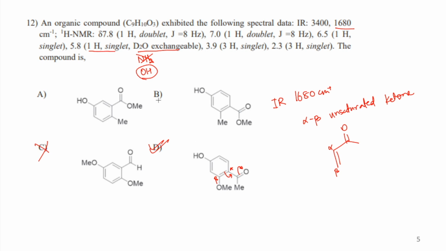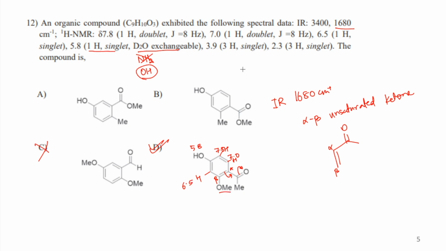So the OH peak I already gave you, this will be 5.8 ppm. Then you have these two coupling with each other, right? 7.8 and 7.0, so this will be 7.8, this will be 7.0, these two hydrogens. Then talking about this hydrogen, this is one hydrogen singlet giving you 6.5 ppm.